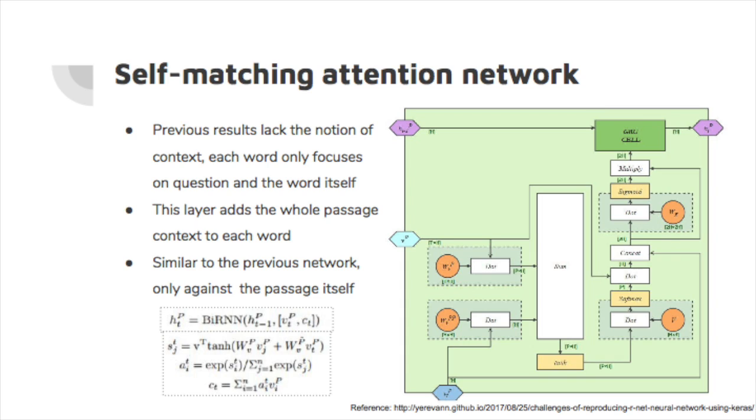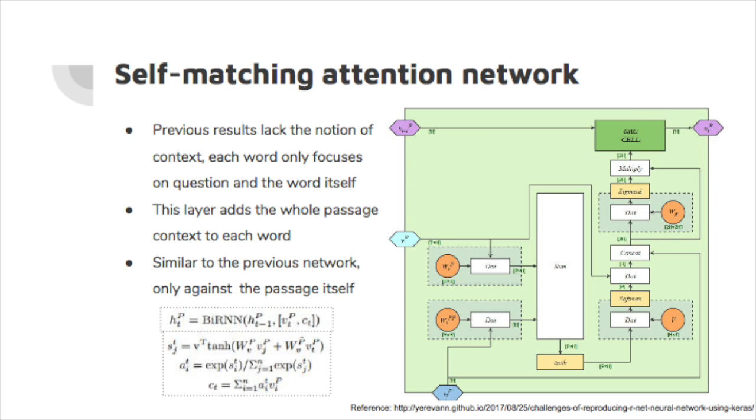Similar to the previous network, this one uses a bidirectional RNN, and the cell looks like this. They use attention again, but calculated from the passage representation instead of the question, and feed it through almost the same structured bidirectional RNN, and it produces the hidden states as the results.